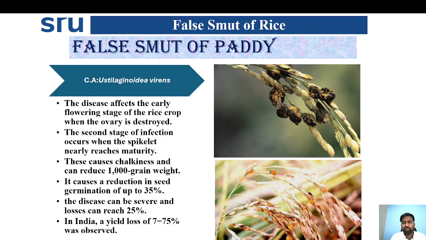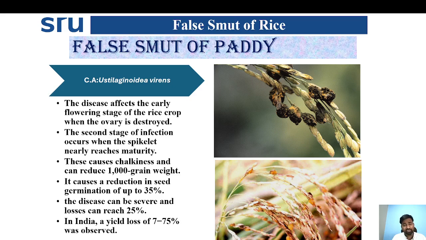Then coming to false smut of rice, one of the most important fungal diseases. The false smut of rice, or Pallia, is caused by Ustilaginoidea virens. The disease affects the early flowering stage of the rice crop. The ovary is destroyed. The second stage of infection occurs when the spikelet nearly reaches maturity.